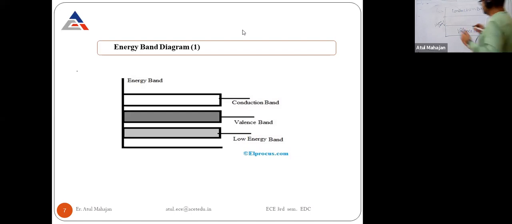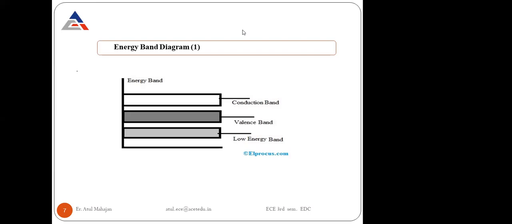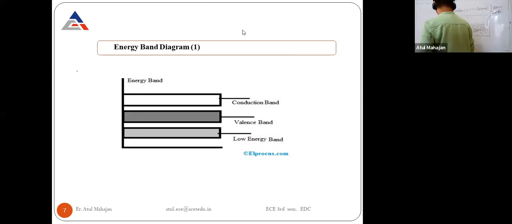Now at room temperature, which is near about 24-25 degrees Celsius, the valence band is completely filled with electrons, and the conduction band is completely empty.